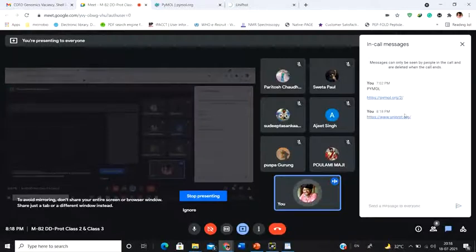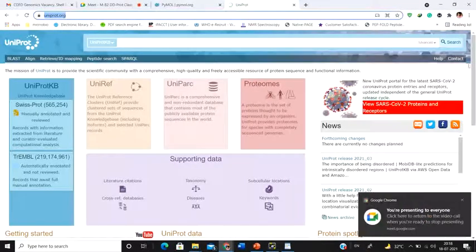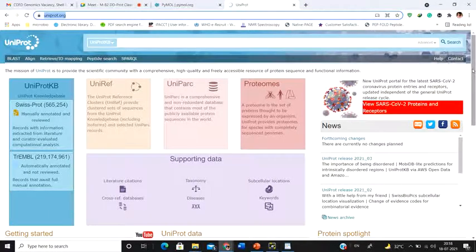Just click on this particular link, and as you click on it, this panel is going to open up. So this is one of the databases. It's a protein database. Now what's a protein database? Each day a lot of people are working with these proteins, and as they work, they come out with new information, and obviously this information has to be stored in a particular site, because if it is not stored, it is going to get lost.